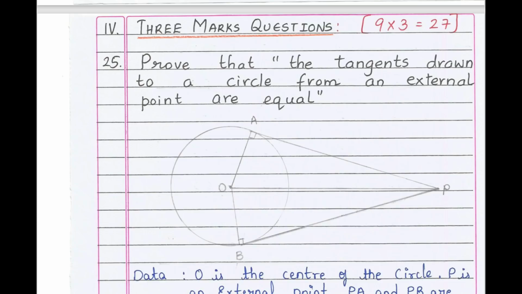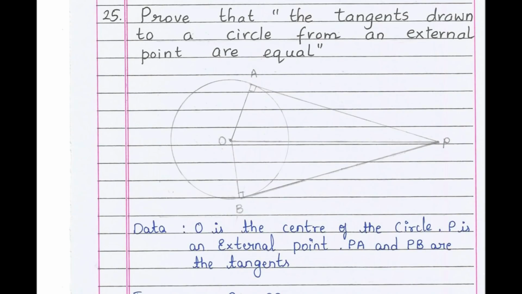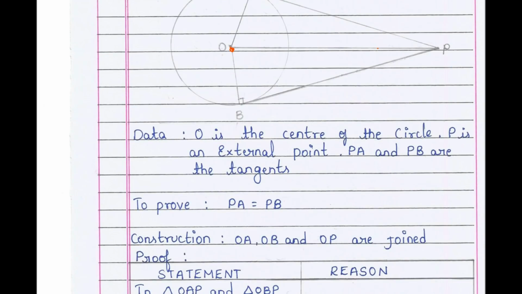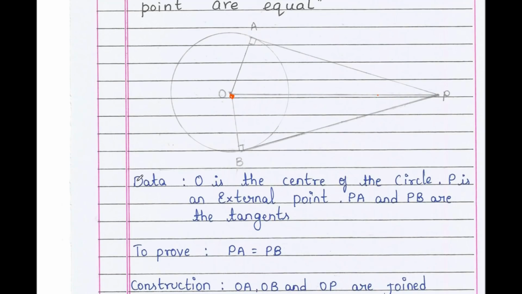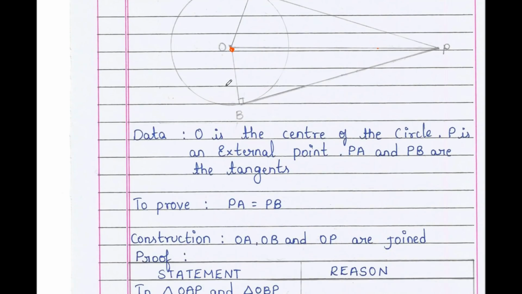Now the first step in proving the theorems is to draw the figure. Draw a circle, from the point P draw tangents PA and PB and join OP, OA and OB. So O is the center of the circle. From the figure you should write all this data to prove and construction. No need to learn the theorems by heart. If you draw the figure first, it will be very easy to prove the theorem.